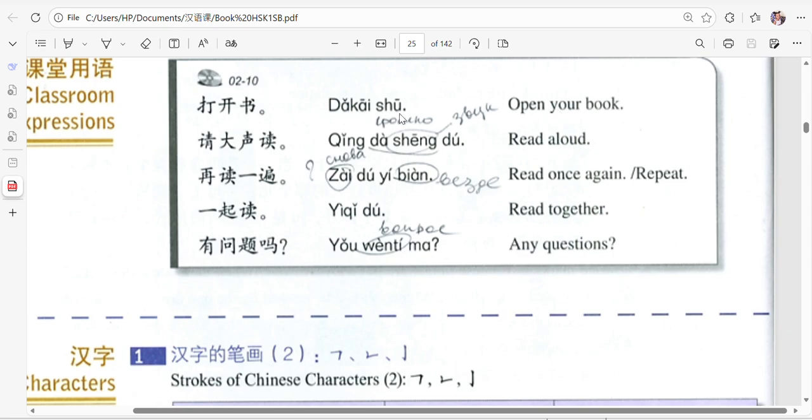Dakai is to open. Shu is a book. Dakai shu, open your book. Then you have read aloud, which is 请大声读. 请大声读 means please read aloud.